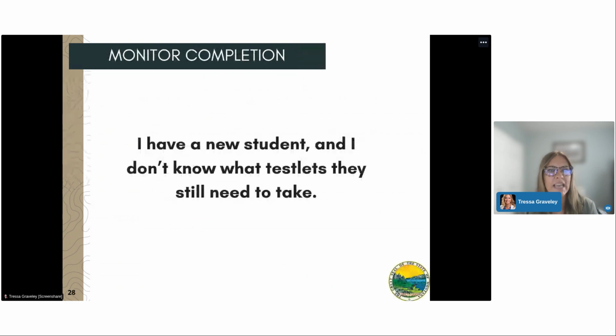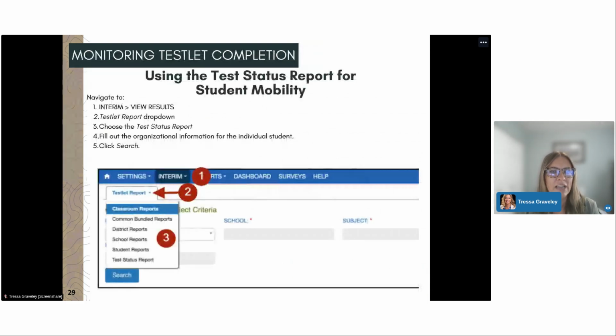A frequently asked question: educators have a new student, and they're not sure if the student has already taken testlets in their previous district. In the Kite Educator portal, there is an area that we can navigate to called the Test Status Report that helps us see what testlets students have available for them to test.